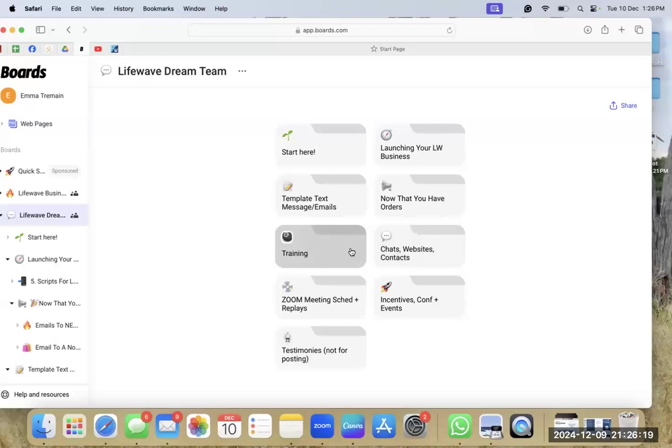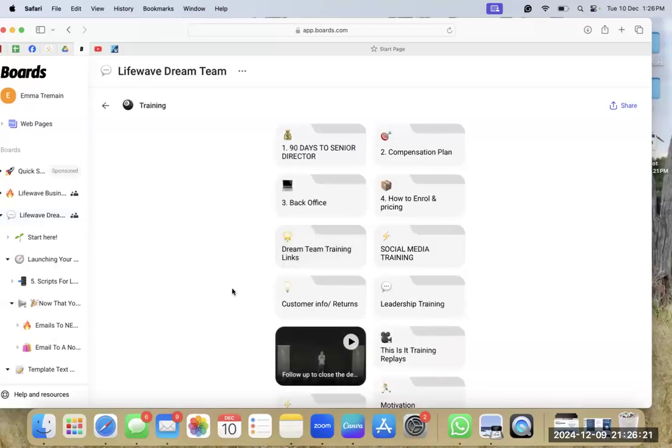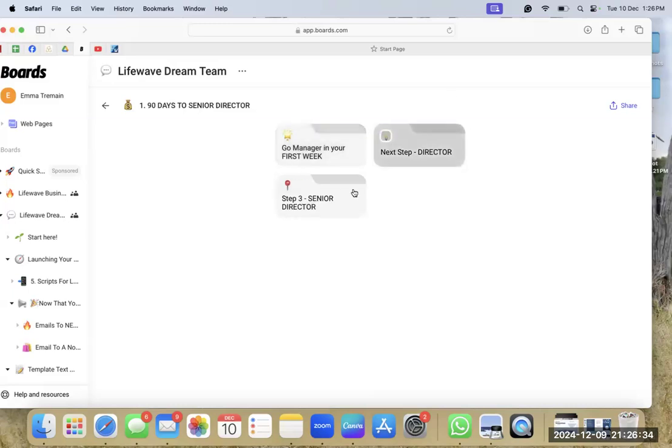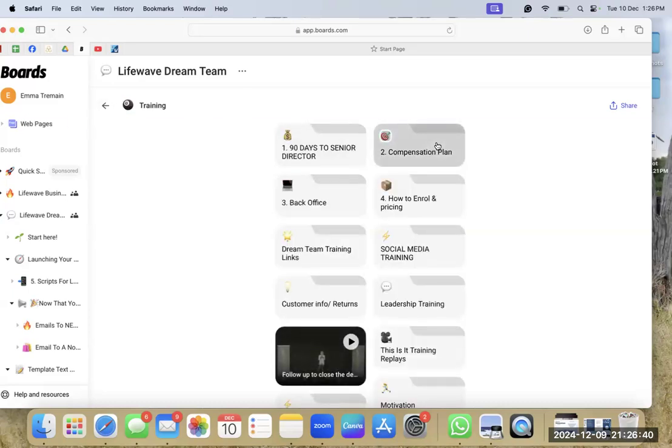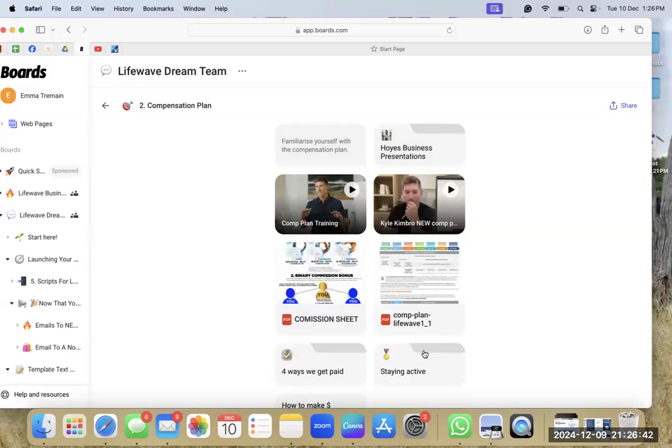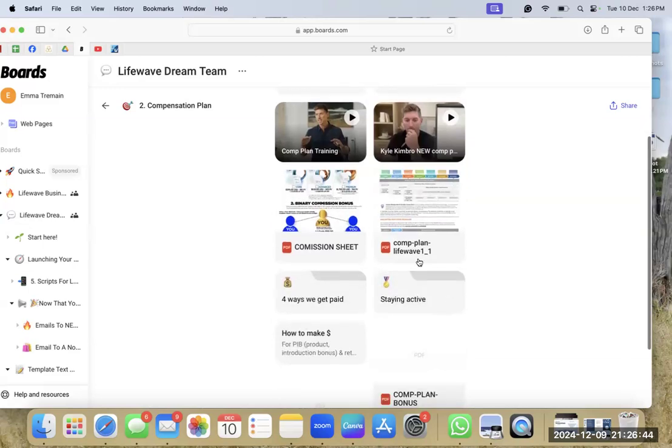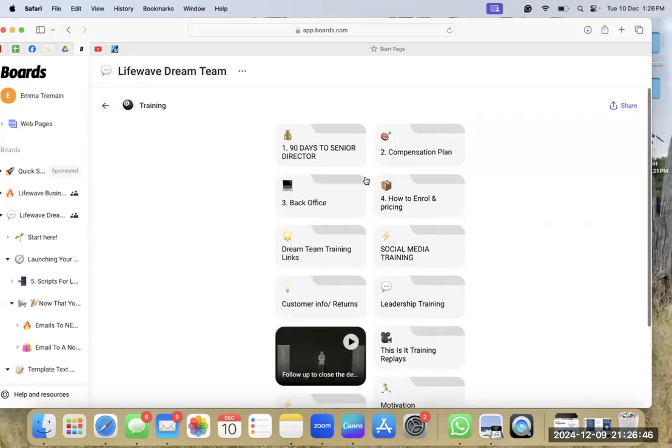Okay, now we've got a training folder. Now this has everything you need to learn what LifeWave is, how to run the business, what the comp plan is, how it works, how to enroll, everything. Everything is in here. If you want to run for senior director, you've got your steps in here. Go manager, go director, go senior director. The compensation plan and how it all works is in here. So you can go through that at your own leisure and familiarize yourself with how the comp plan works.